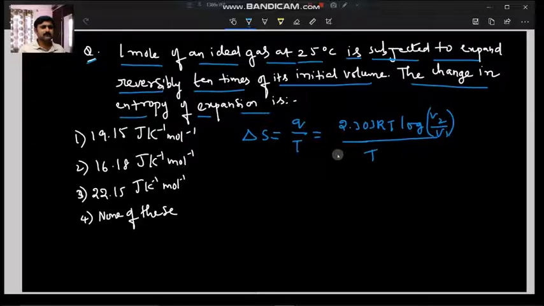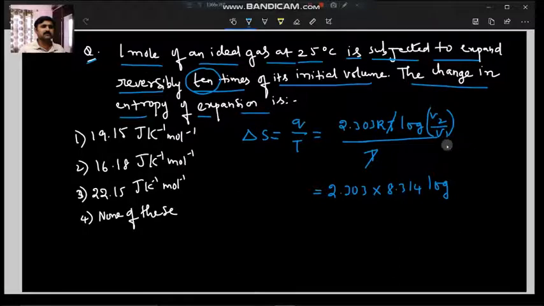Here the T will get cancelled, and you will get 2.303. The R value we know, that is 8.314, into log of 10 times the initial volume. The initial volume is V1, so V2 will become 10 V1, so it is log 10.